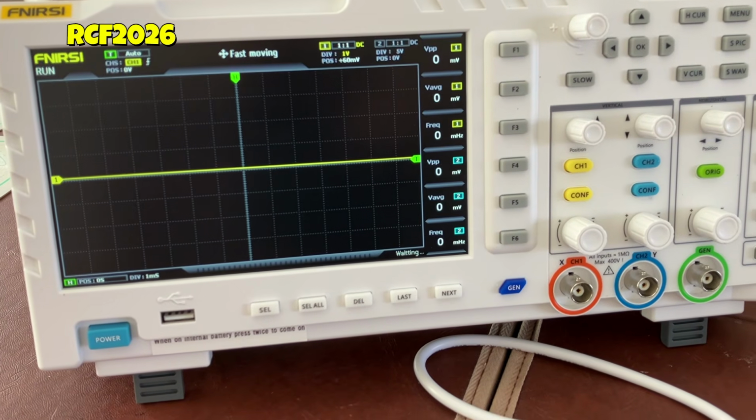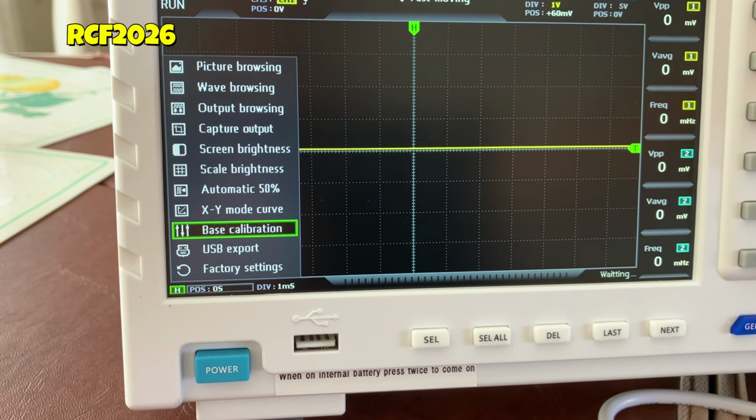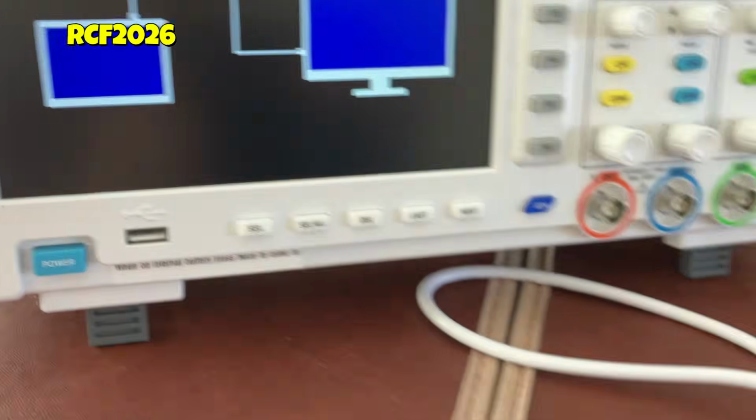To capture a picture via export to a laptop, this is via a USB to USB lead. Use Export button within menu.